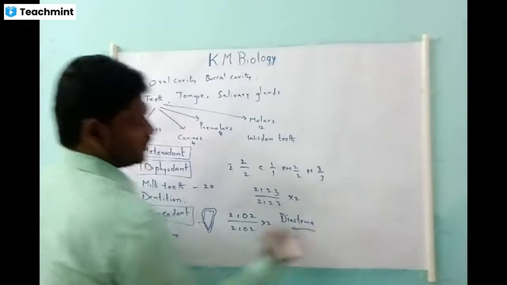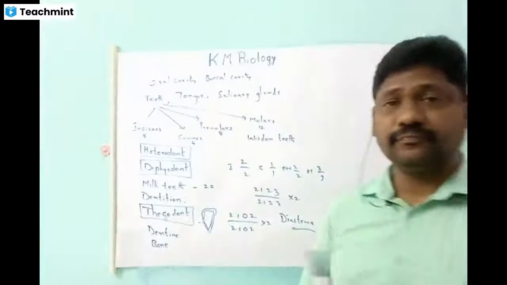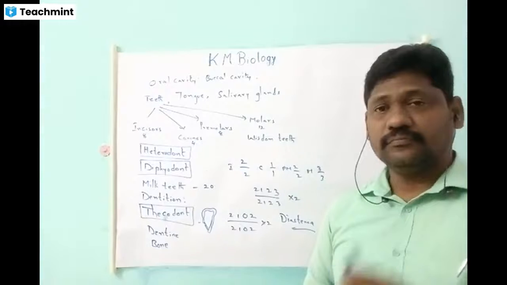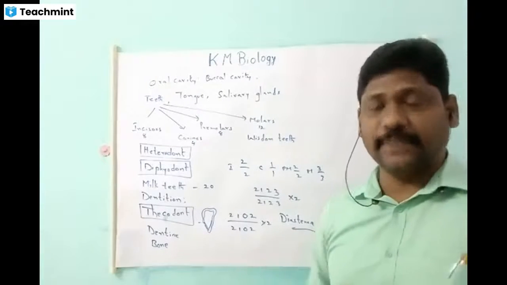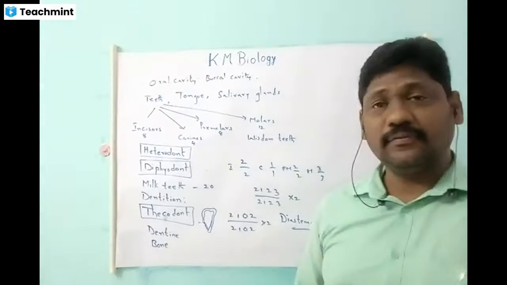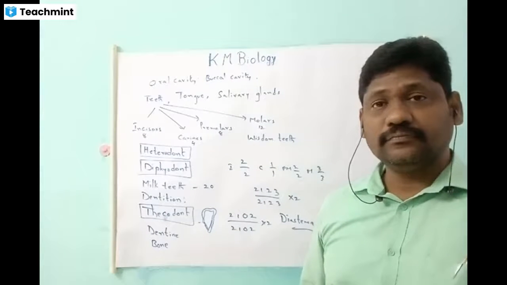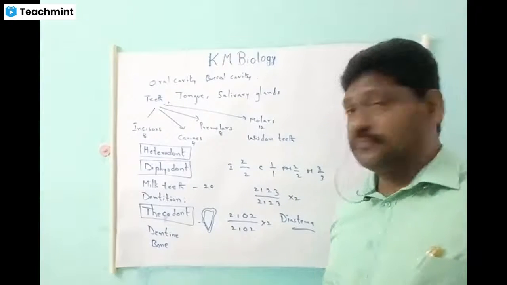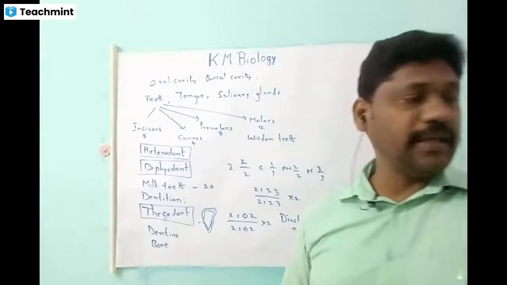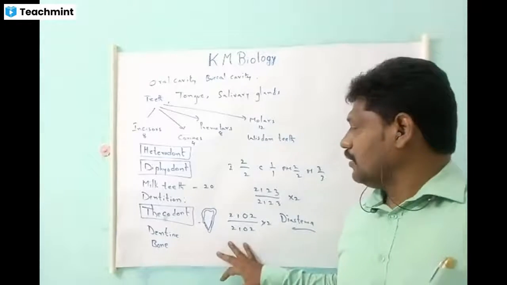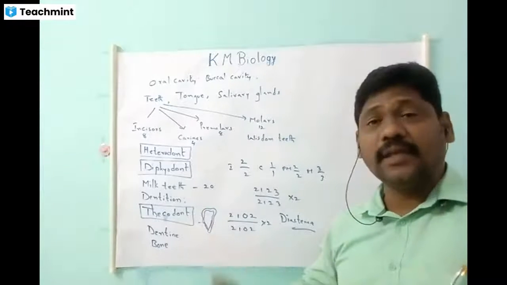Diastema. In herbivores, canines are absent, and at the place of canines there is an empty space, which we call diastema. I'm talking about herbivores. Canines are absent in the herbivores.